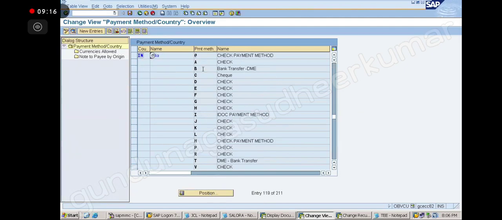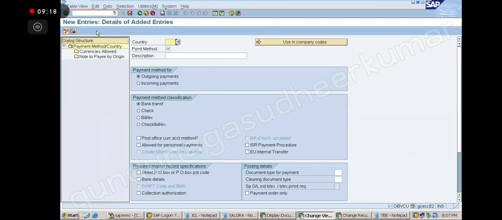Yeah, A is there, but no problem. We will create again a new entry. So I am going to give country India. Payment method A, any name, I can give A, B, C, D, whatever. I am giving A, okay. So this is my check method I am creating, okay, no doubt.